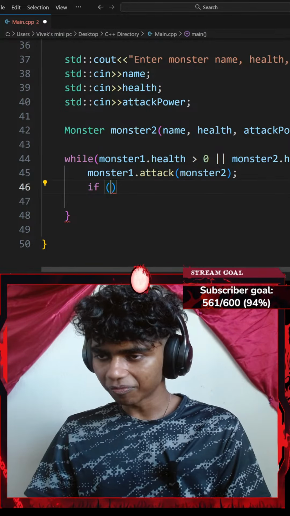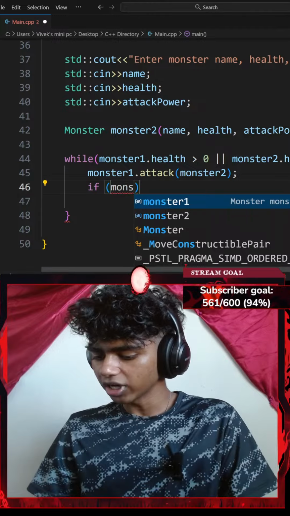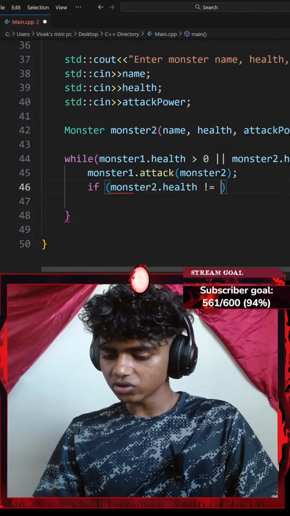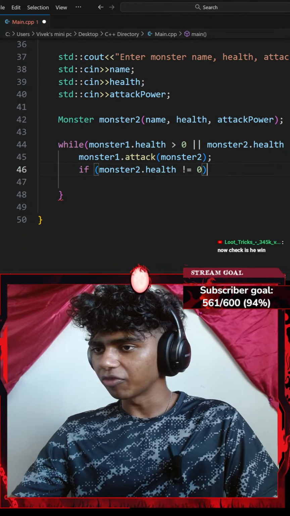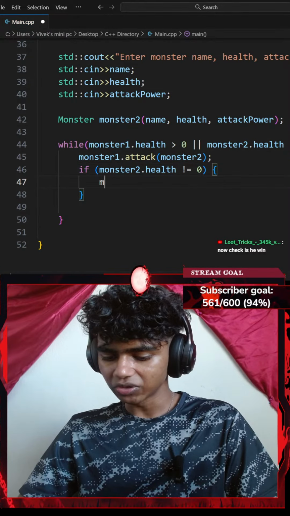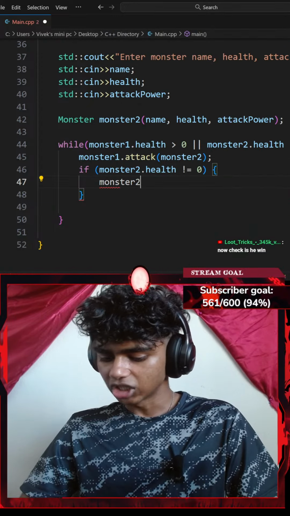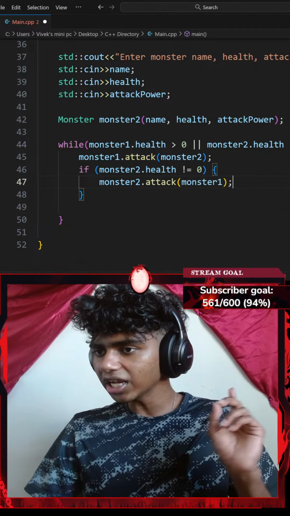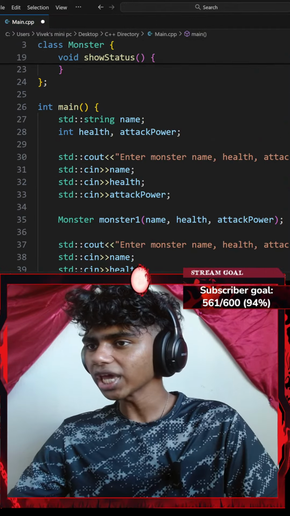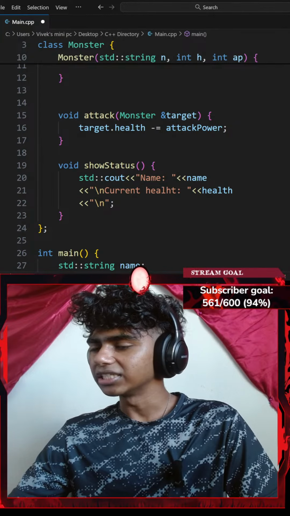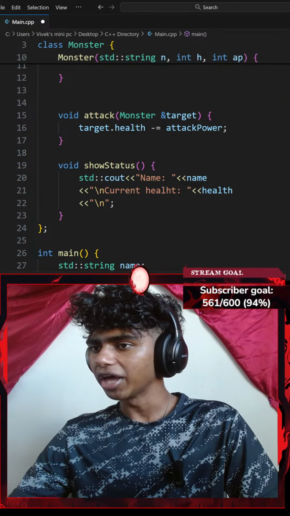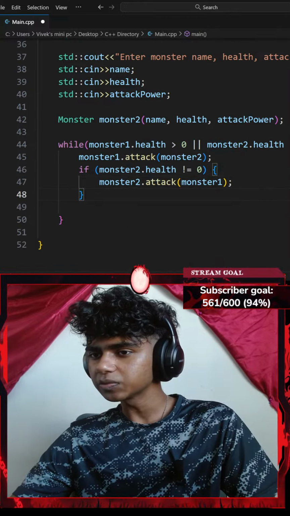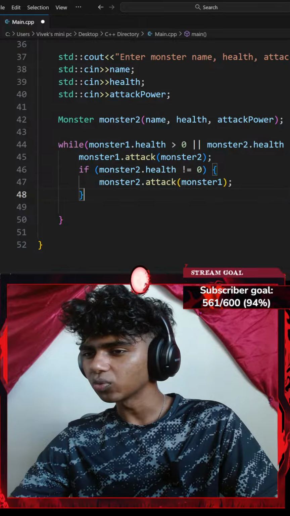Okay, that said, if my monster 1, or let's go with something like my monster 2 dot health is not equal to 0, I'm gonna do something. I'll go with a pair of curly braces and then do something like monster 2 dot attack. I want to attack my monster 1. Okay, and then I'll end that with a semicolon. Okay, I think that's pretty good. So it says attack the target health minus equals to attack power. Okay, I think that's pretty good. I think this should work.